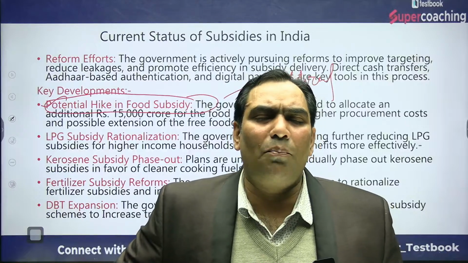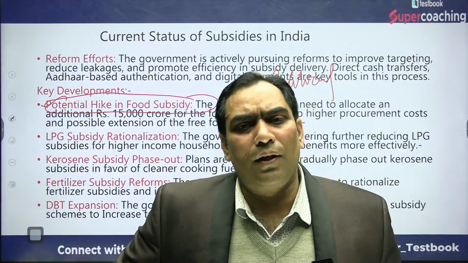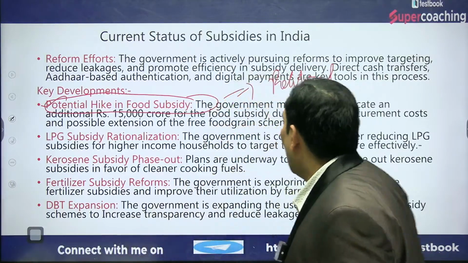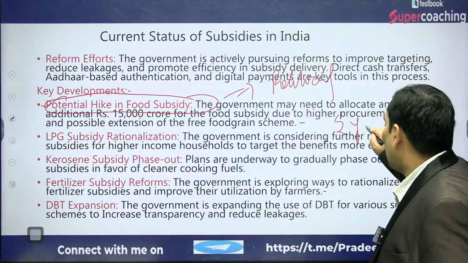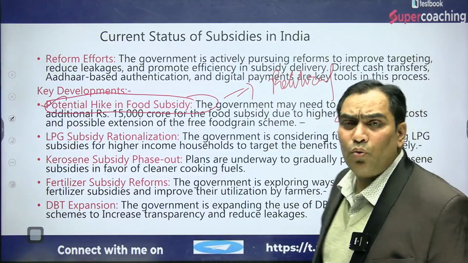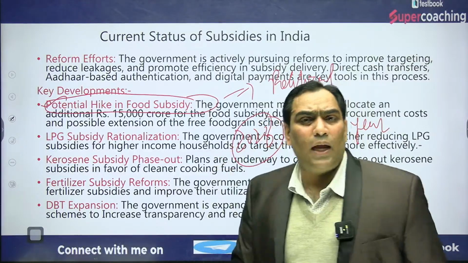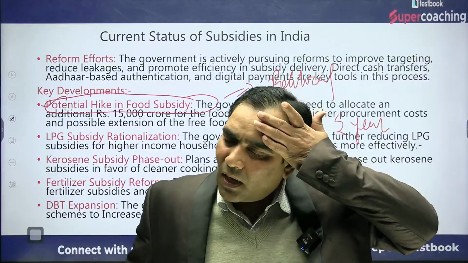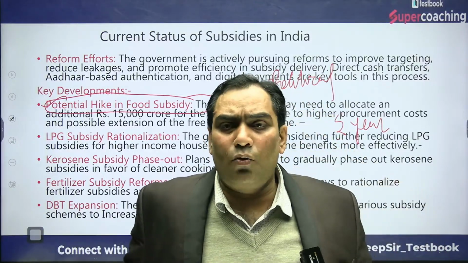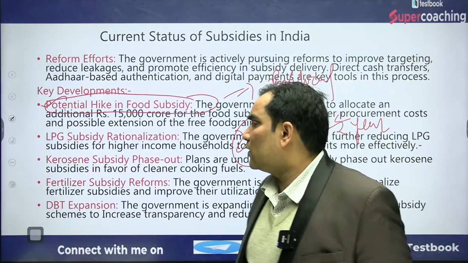Now under the Prime Minister's scheme, they are providing food free of cost, and it has been extended for the next 5 years. It was supposed to end in 2023, but because of the elections in 4 states and the general election in 2024 for the parliament, they have extended it for the next 5 years.